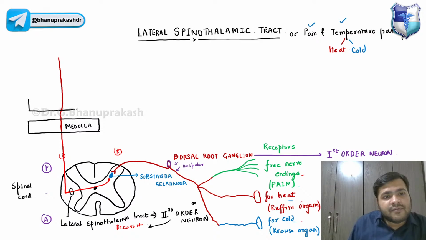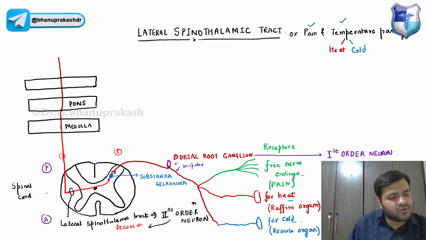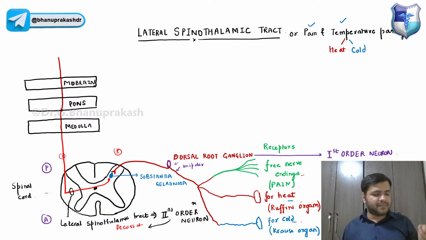Then we have this, pons, and then, I'm just trying to make it simpler, guys, because I don't want you to draw something very fancy. And the third one, that is midbrain. So these are the parts of the brain stem.